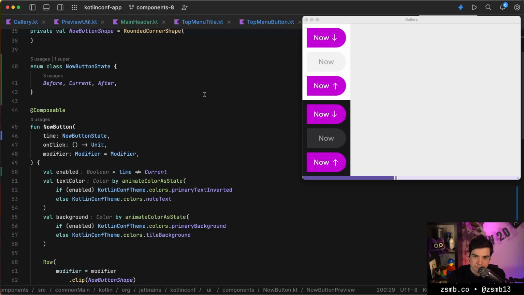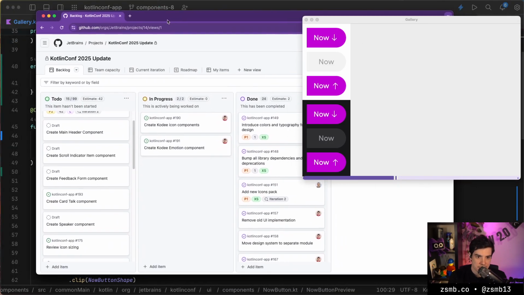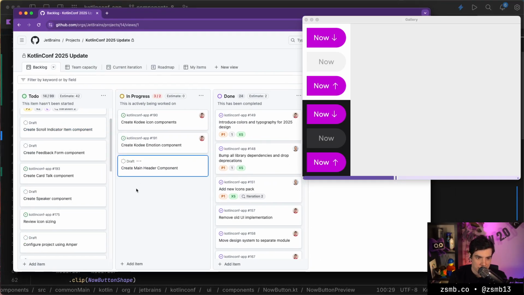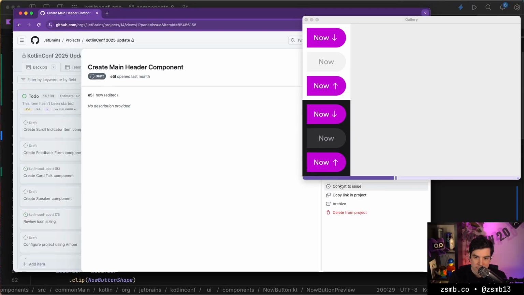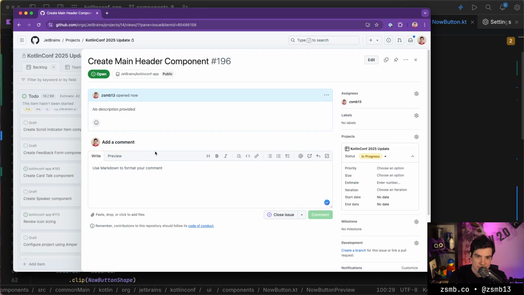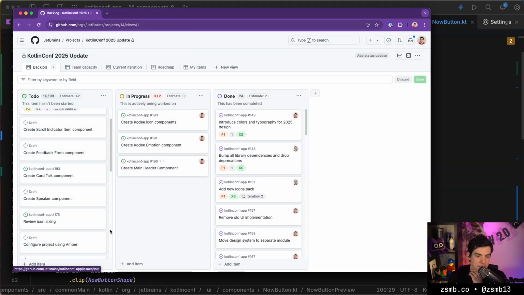Okay, so we sort of built the header. Oh, I was not a good developer, so I did not take the issue from the board. So main header I'm working on. Let's convert that into an issue and assign it to me so that we communicate.